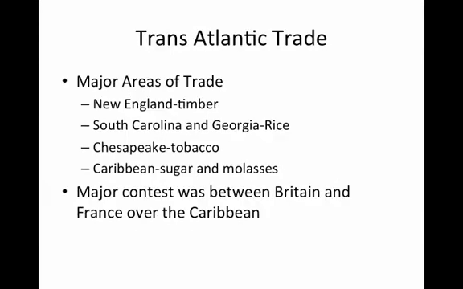The transatlantic trade. The major areas of trade included the following: New England with timber, South Carolina and Georgia with rice, the Chesapeake, or what we today call Virginia, with tobacco, and the Caribbean with sugar and molasses. All of these areas led to a major contest between Britain and France over the Caribbean.